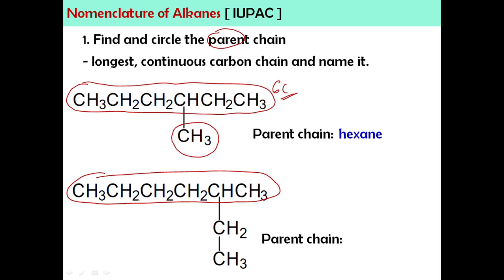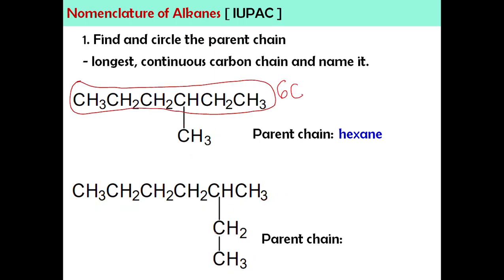Okay, apa option kedua yang saya boleh buat? 1, 2, 3, 4, 5, 6, 7. Okay, actually saya boleh turun ke bawah lah because this is still continuous. So, this is 6 carbon and this is 7 carbon. Mana satu yang paling panjang? So, 7 carbon lah, of course, menang.